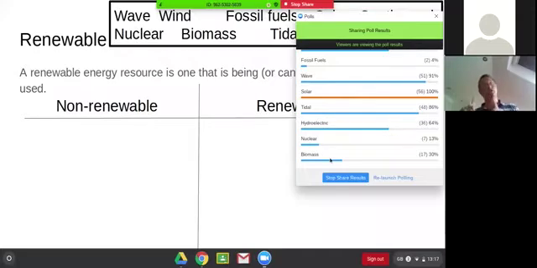Biomass is one that a lot of you thought was not. So remember, biomass is about living things, about things like trees or crops like wheat or sugarcane, which you can grow quickly and then regrow. Can we replace them? Remember, renewable is one that can be renewed. Can we grow more trees? Can we grow more crops? Yes, we can. Biomass is a renewable source. We can get more of them, so we can get more of that source of energy.